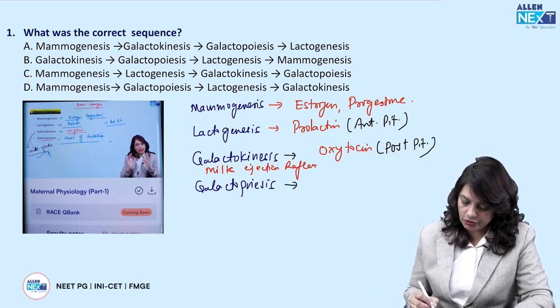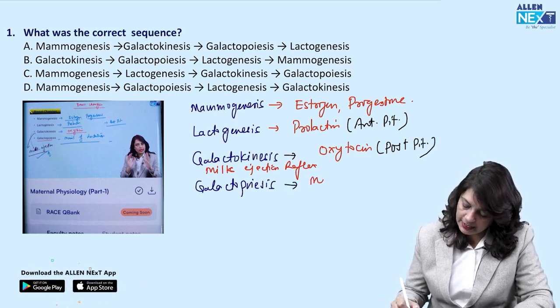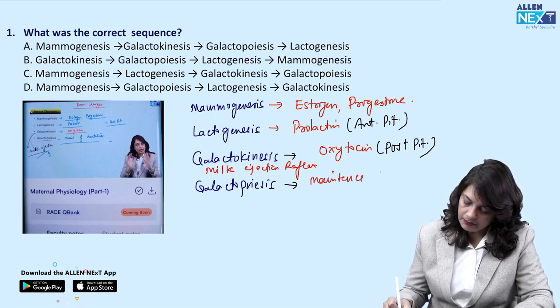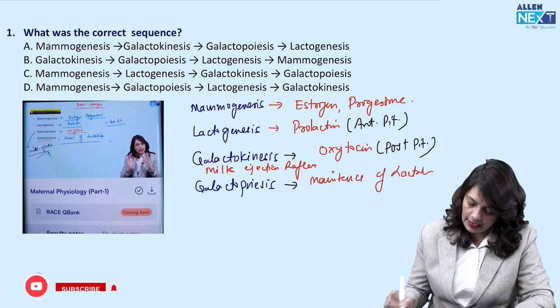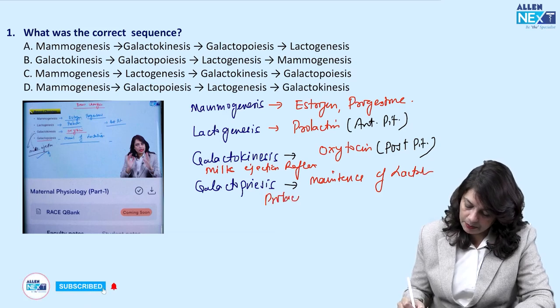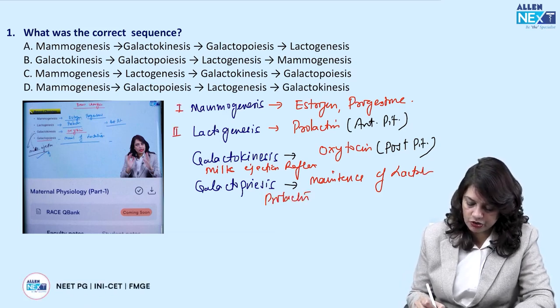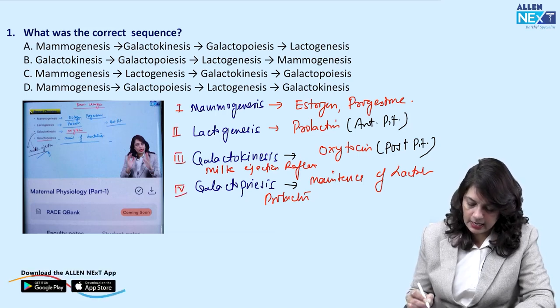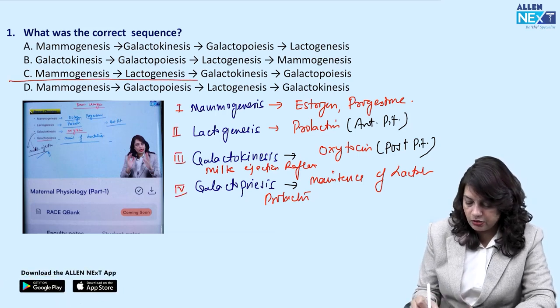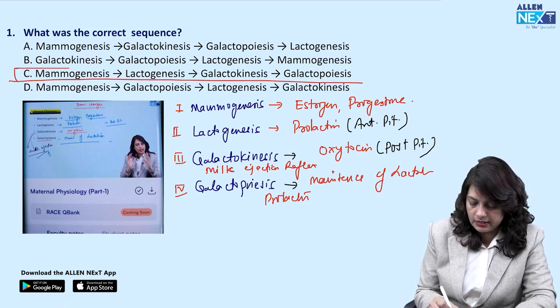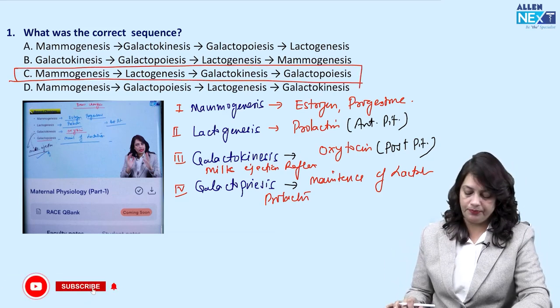Then comes galactopoiesis, which means maintenance of lactation. This is done by the prolactin hormone. So the sequence is mammogenesis, lactogenesis, galactokinesis and galactopoiesis. So the third option is the correct answer. Next.